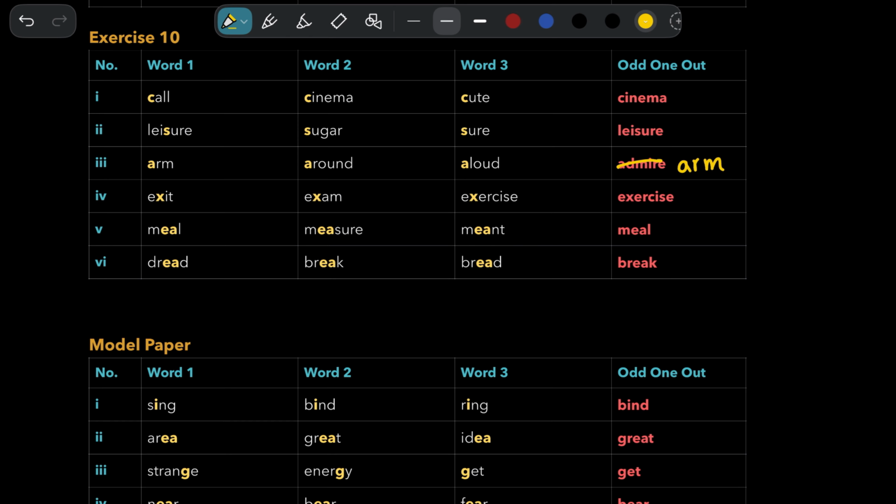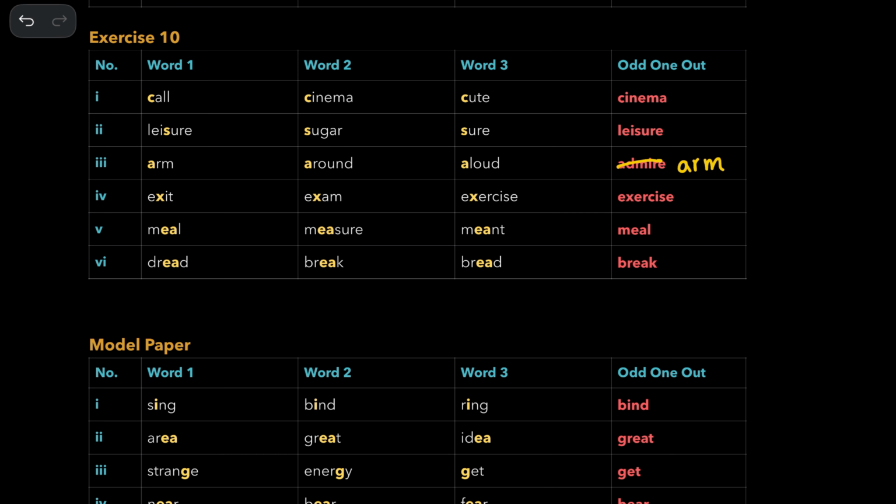Okay. So the next one, exit, exam, both are similar. Exercise, this is different. So that's the right answer. Now, measure and meant, similar. Meal is the right answer. And dread and bread, they are similar. Break is the answer.